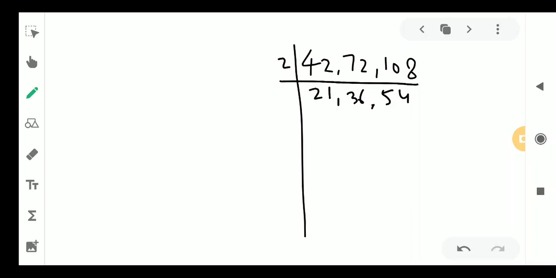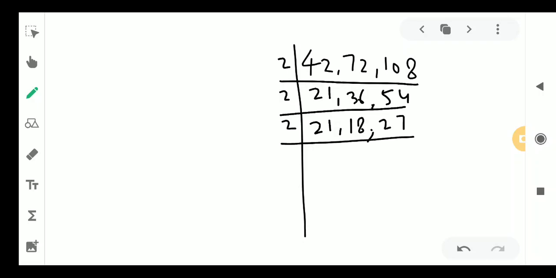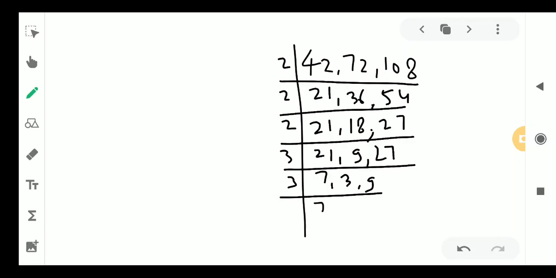Then again by 2, again by 2, then we can go by 3, again by 3, then 3.